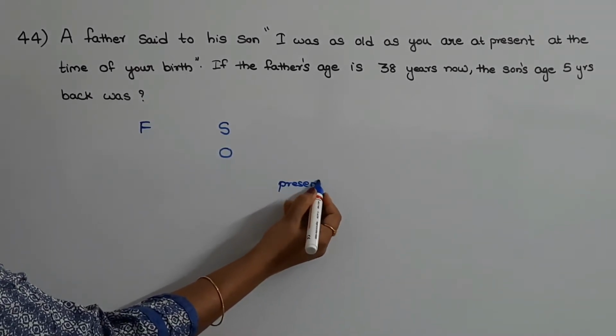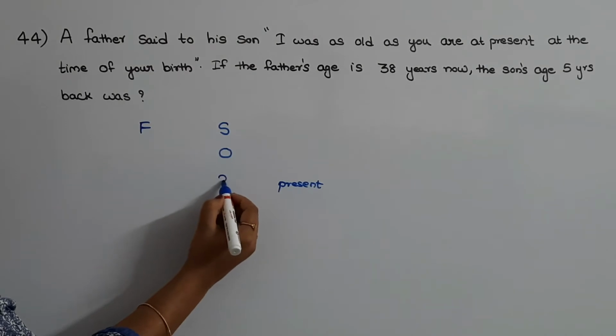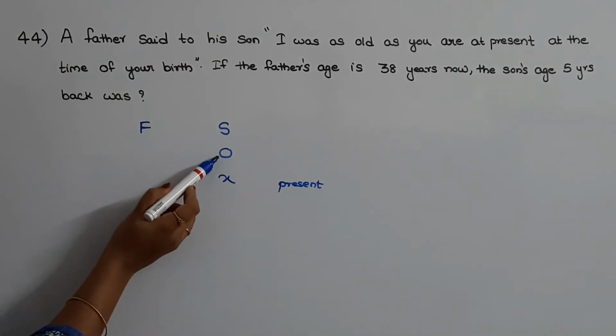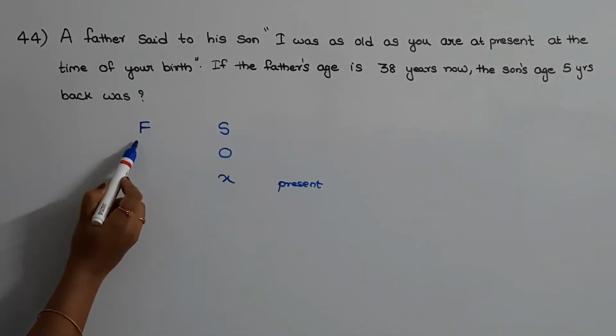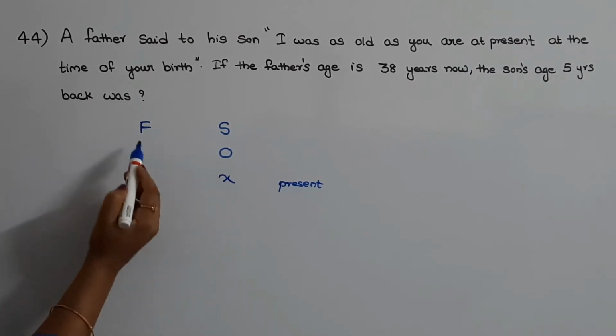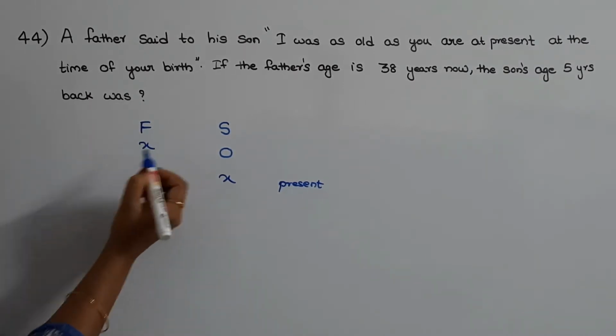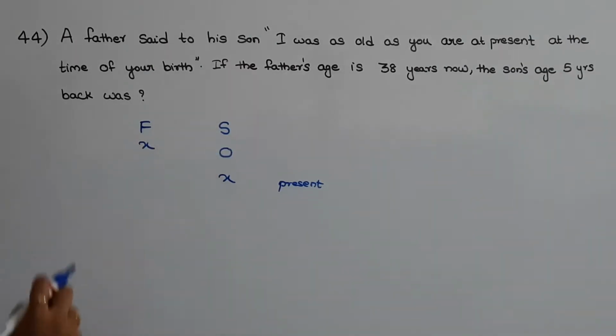Let us assume the present age of the son as x. Then the father's age at the time of his son's birth will be x.